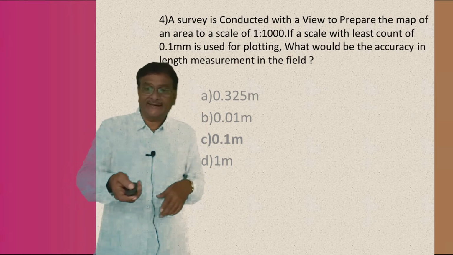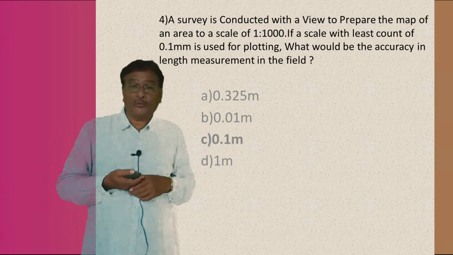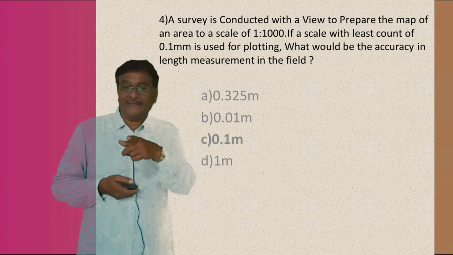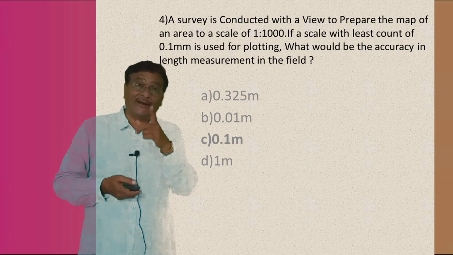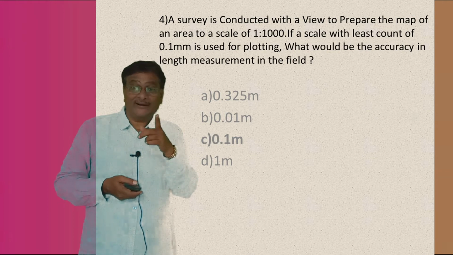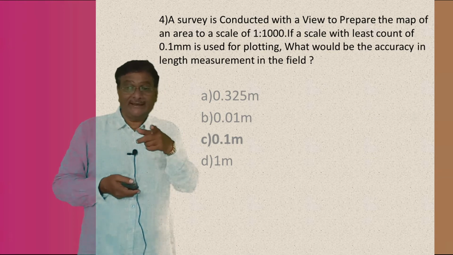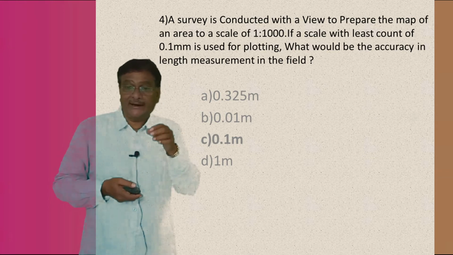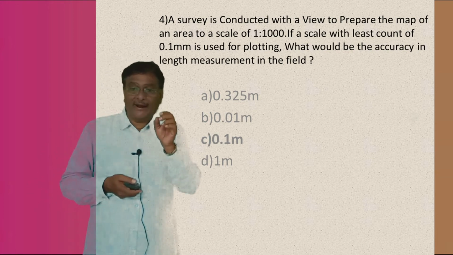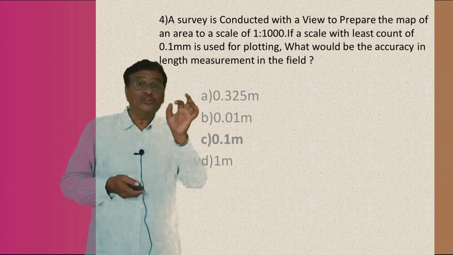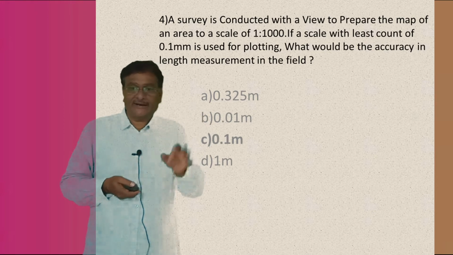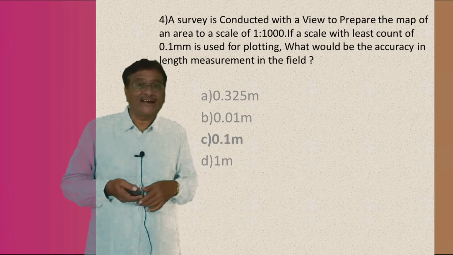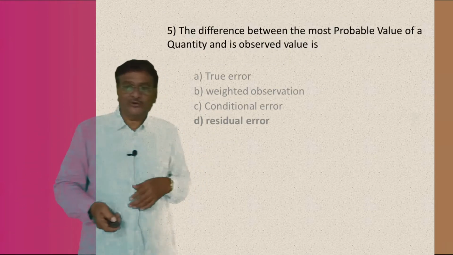The right answer is the third one, C, 0.1 meter. So how do you have to judge here? A least count of 0.1 mm on the plotting scale is going to give you an accuracy of 0.1 meter in the field. Understand or not? The third option, C, is the right answer. Okay, let us go to the next one.